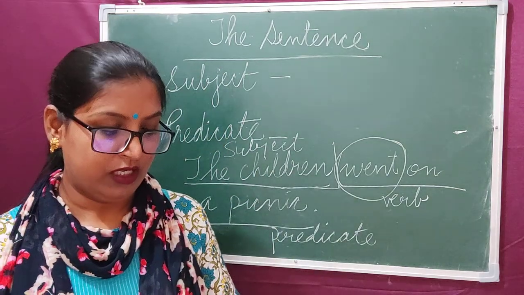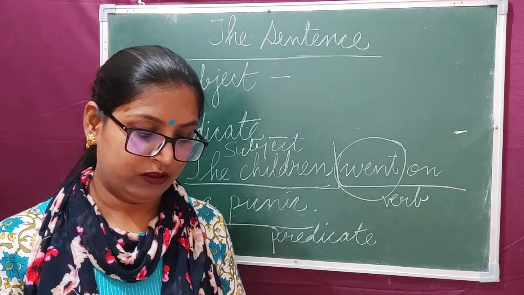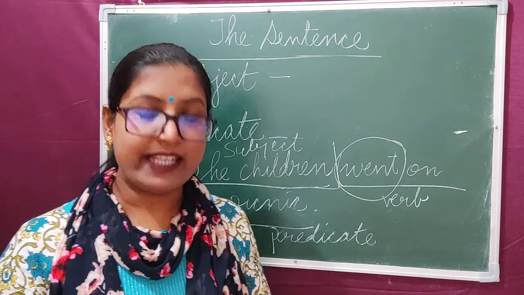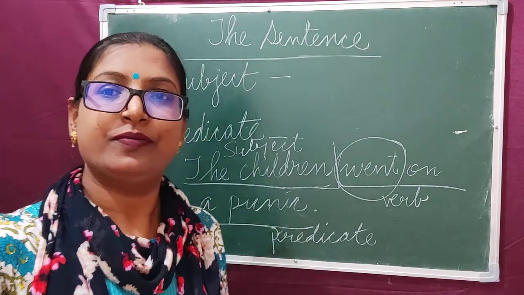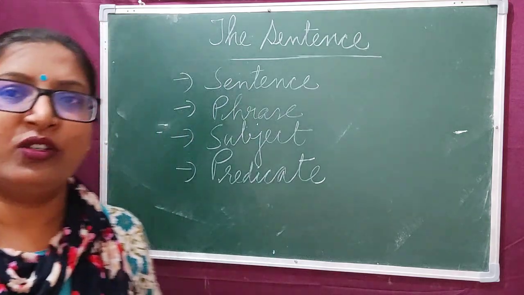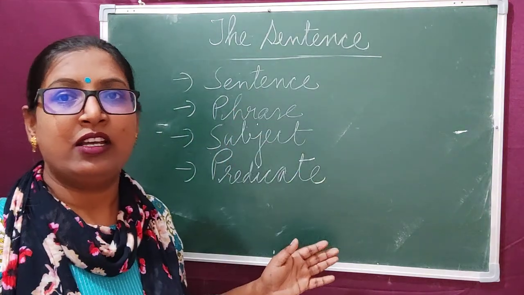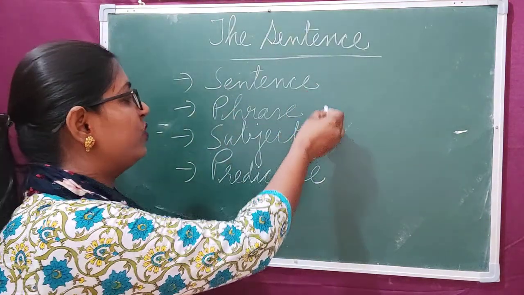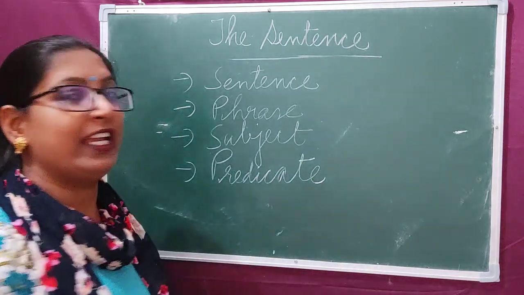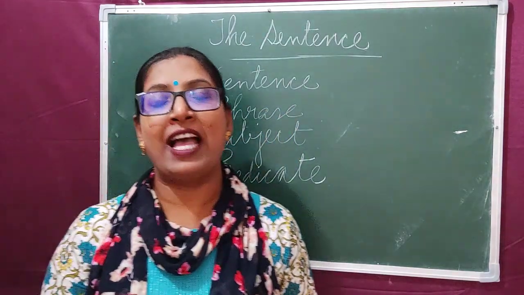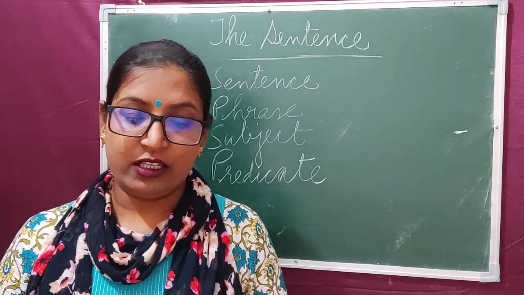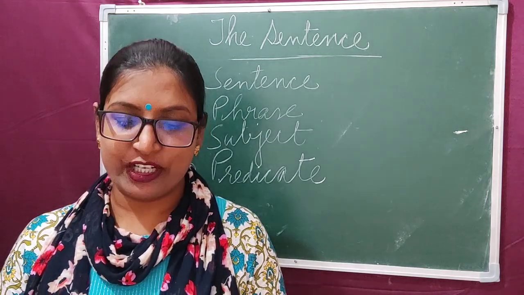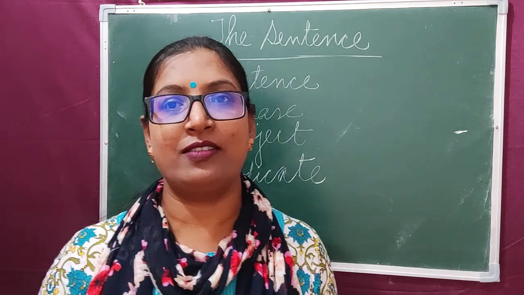I think the terms subject and predicate are clear to everyone. So dear children, today we studied these points: sentence, phrase, subject and predicate. So dear children, go through your book, read the examples and try to understand all these terms. In the next class, we will study the object of the verb and the different types of sentences. Thank you.